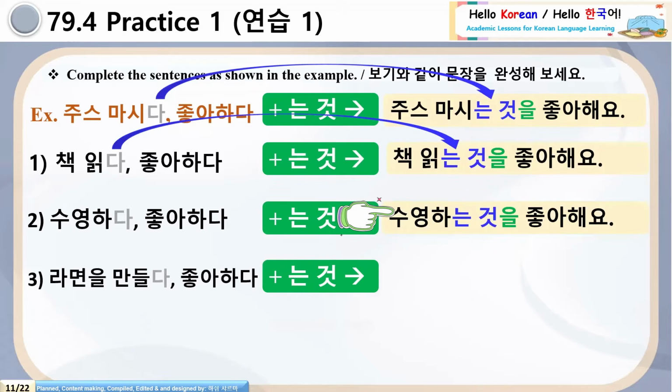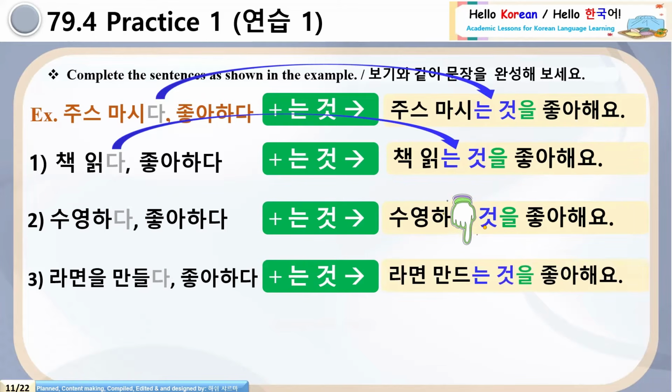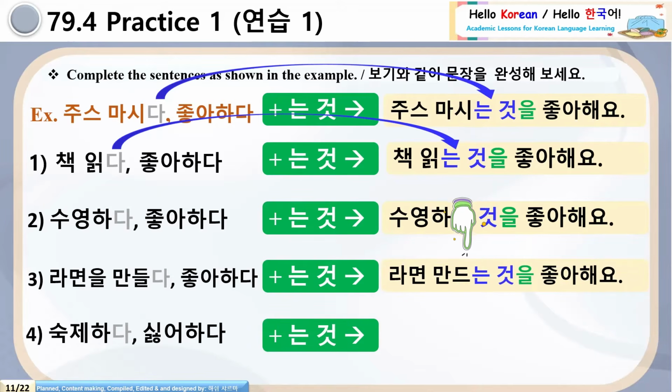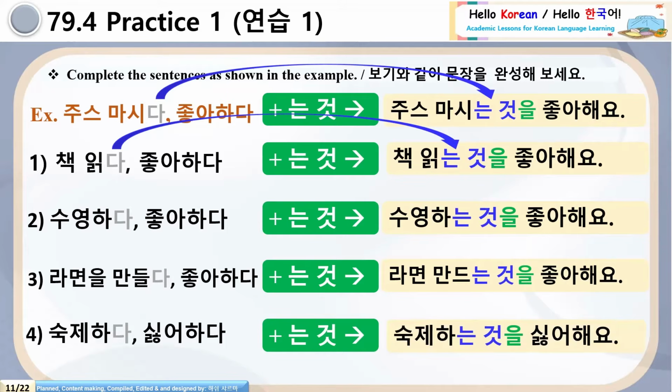Number 3, 라면을 만들다 plus 는 것. Yes, irregular conjugation, 만들다. Please be careful here. Answer will be 네, 잘했어요. 라면 만드는 것을 좋아해요. And number 4, 숙제하다 plus 는 것 will be 숙제하는 것을 싫어해요. You know 싫어해요 meaning is to dislike something.